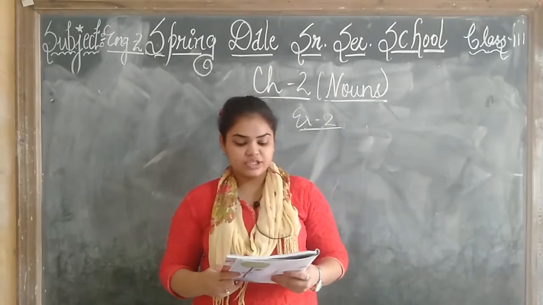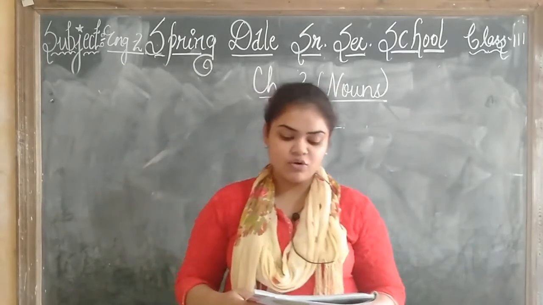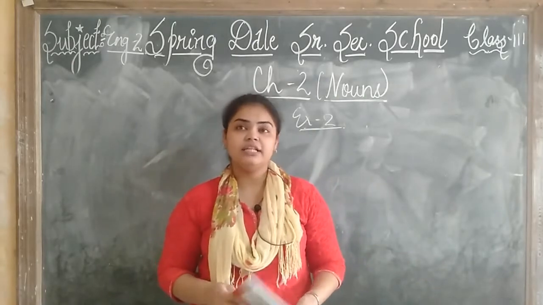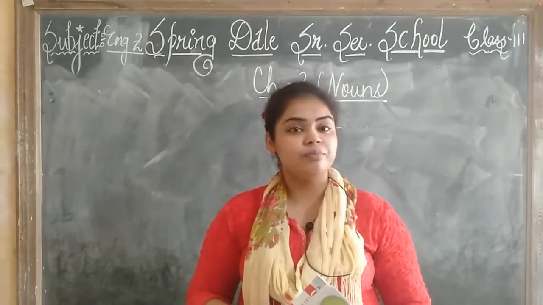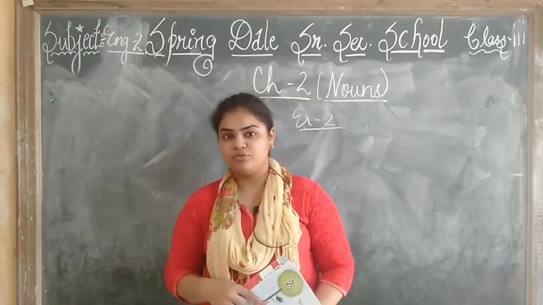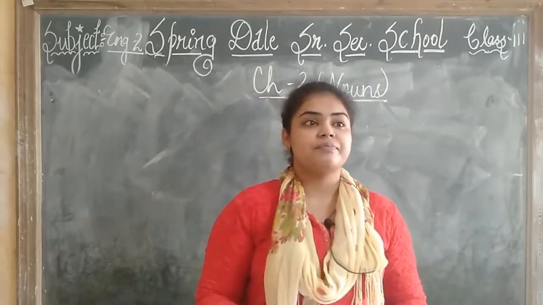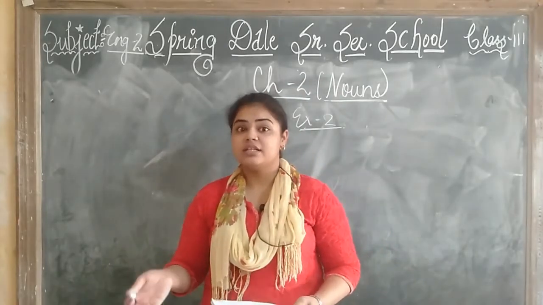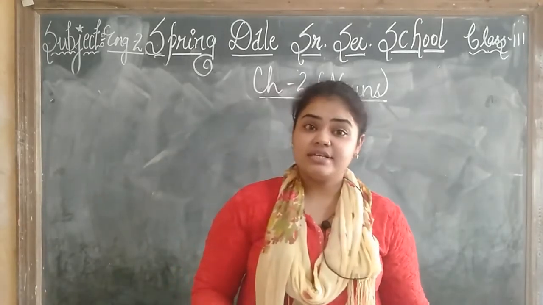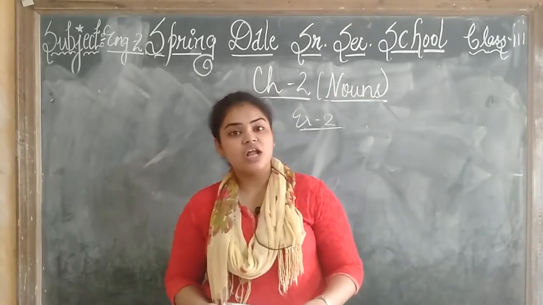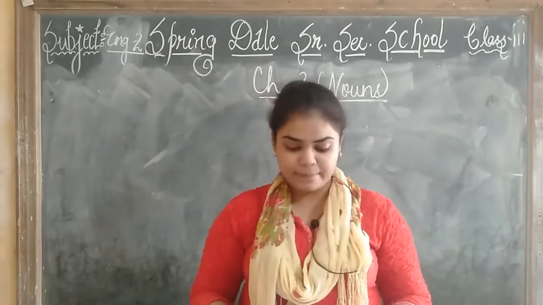Next you have the question, write down the names of things in the playground where you play. Now you all go in the evening to the playground to play. अब आप playground में क्या क्या चीजें देखते हैं? That you have to write. Okay children? You see the seesaw, the benches, the swings, the trees, grass, children. These are all things you see in the playground.